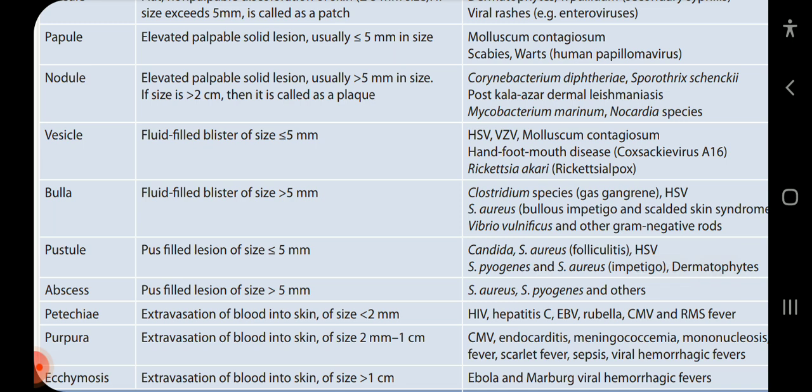If size is more than 2 cm, it is called a plaque. Organisms include Corynebacterium diphtheriae, Sporothrix schenckii, post-kala-azar dermal leishmaniasis, Mycobacterium marinum, and Nocardia species.